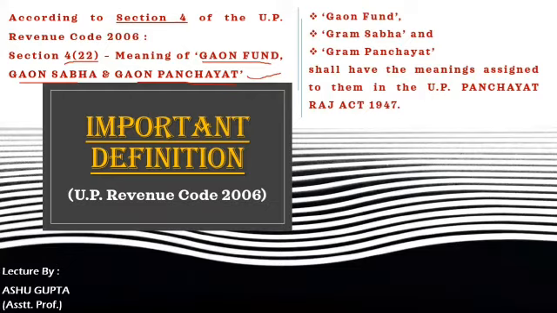But here we are discussing only the important definitions which are covered under section 4 of the UP Revenue Code. That's why section 4 subclause 22 is also an important part of that important definitions chapter. Gaon Fund, Gaon Sabha and Gram Panchayat shall have the meaning assigned to them in the UP Panchayati Raj Act 1947. We already discussed that in detail in the previous lectures.